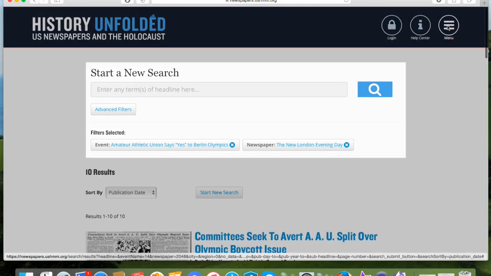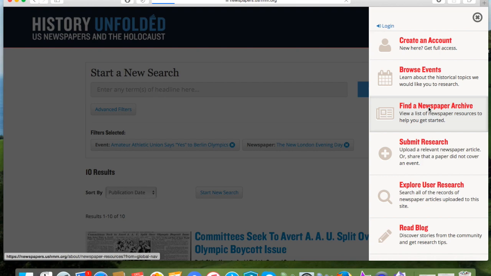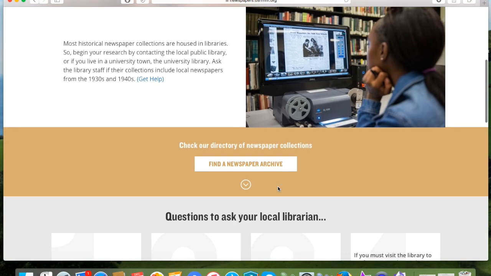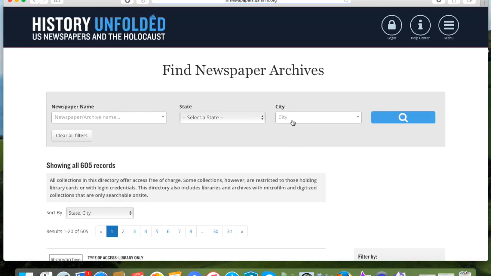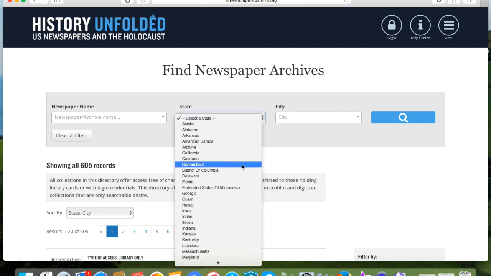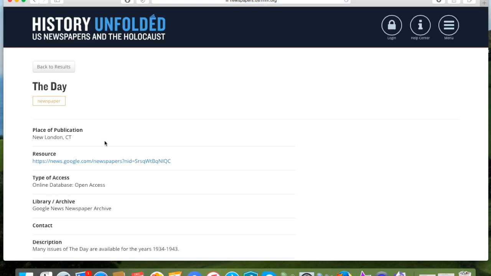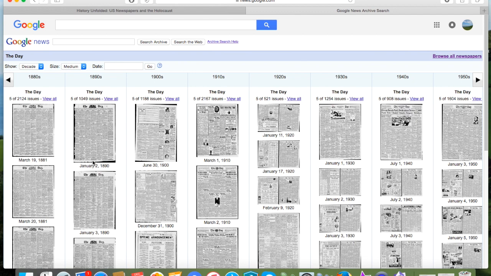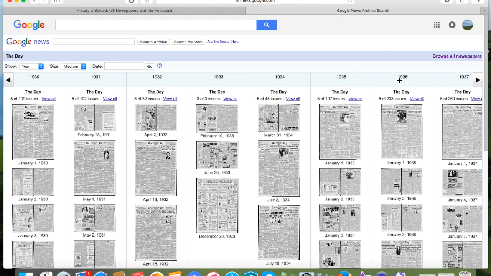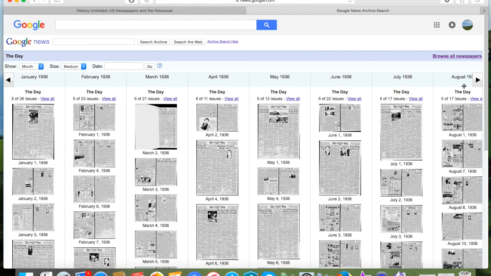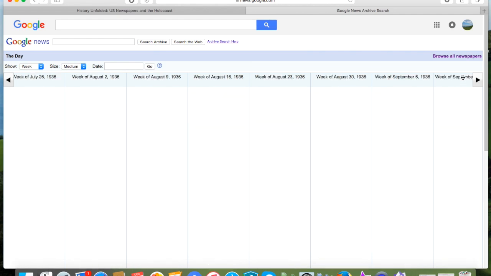Let's go back to the newspaper archive and navigate back to the New London Day by choosing Connecticut from the drop-down menu. We'll click on the name of the paper, and that takes us to a page with a link to the Google News Archive. Now we're on the Google News Archive site, where the issues of the day are sorted by decade. Let's click on the 1930s, then on 1936, and then on August.